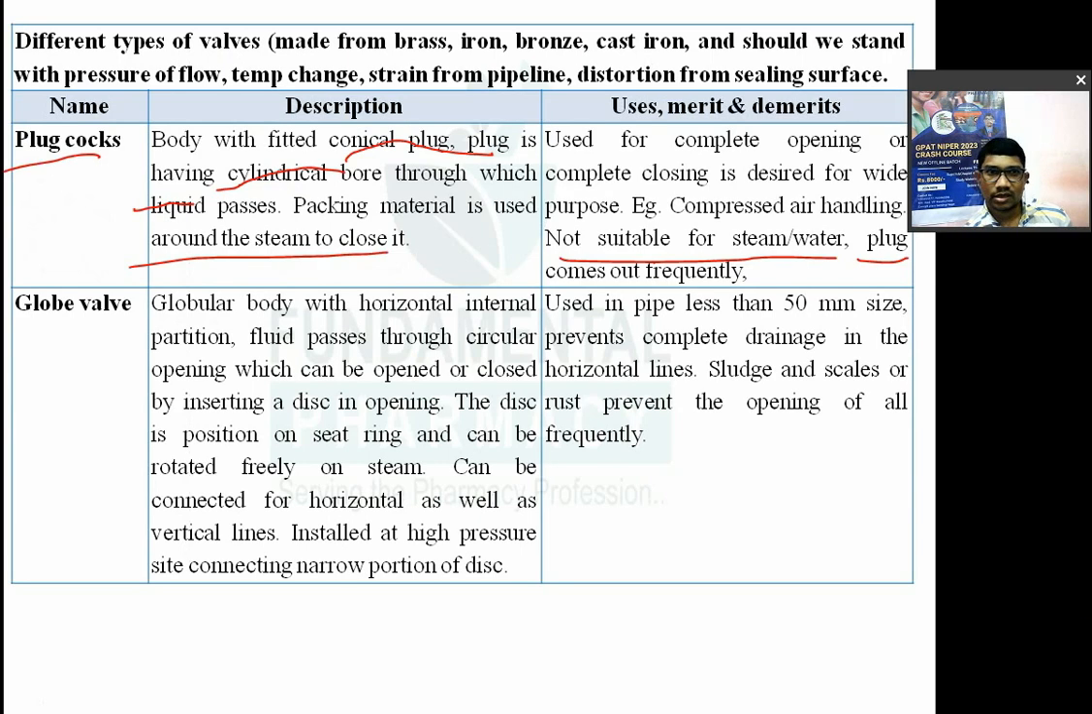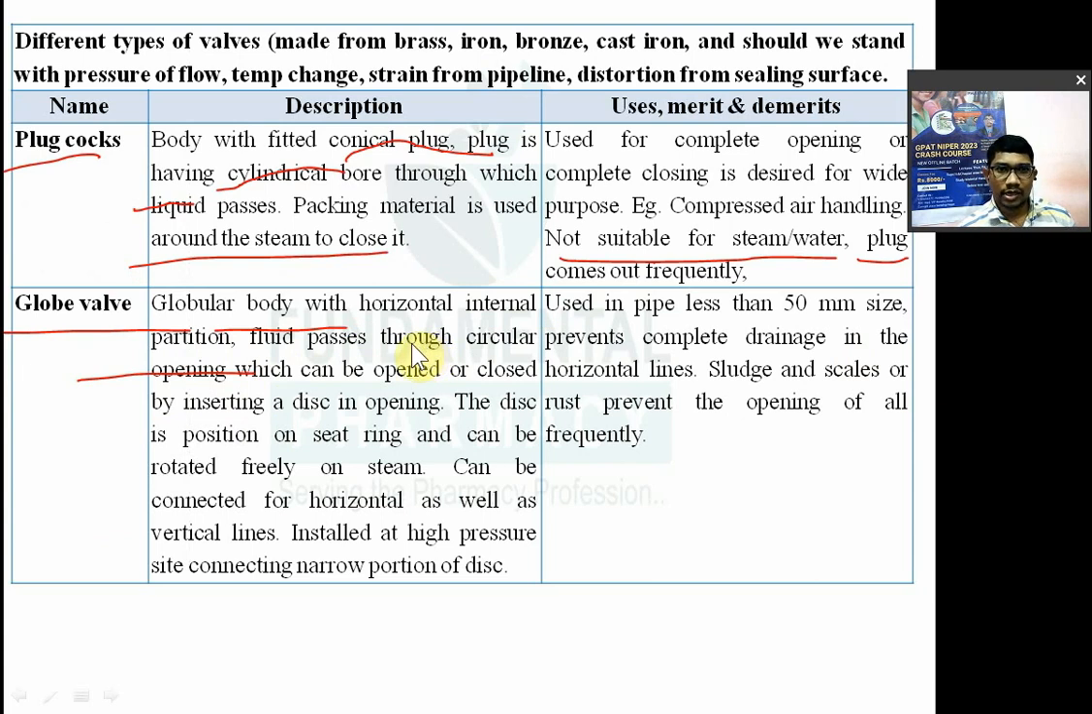Now the second valve is nothing but the globe valve. Globe valve, इसको बोलेंगे globe valve. So globular body with a horizontal internal partition. इसमें क्या है कि globular body रहेगा and horizontally internal partition fitted रहेगा. Fluid will pass through a circular opening. तो जो internal partition है उसमें circular opening रहेगा. So fluid will pass through that.